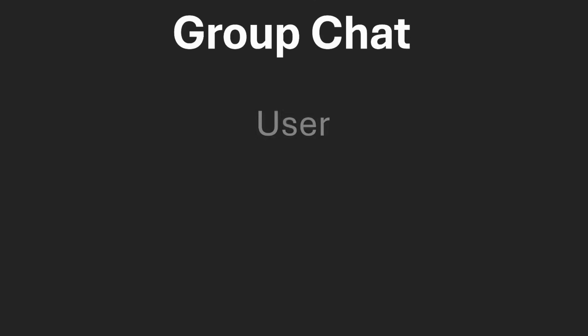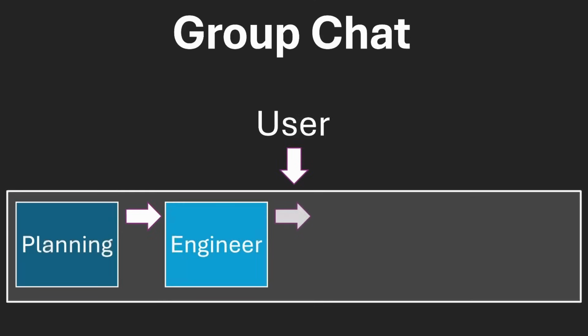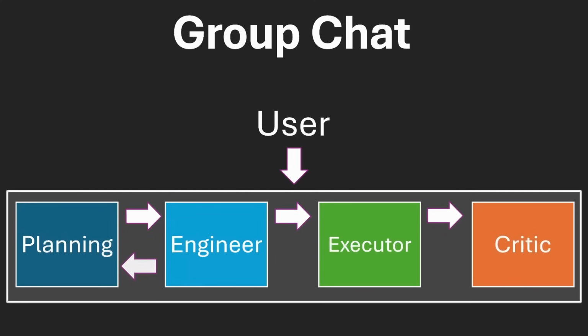Now let's take a look at group chat. This means we can have multiple AI assistant agents talk to each other and each have their own task or job to execute. Let's say we want to plan out and give more direction to each agent. We can have a planner agent, an engineer, a critic for the code, and a separate agent to execute the code to test. This time, we will create more agents and have a group chat and a manager for the group chat. Then we initiate the chat and let all the agents come up with a plan to solve the problem.